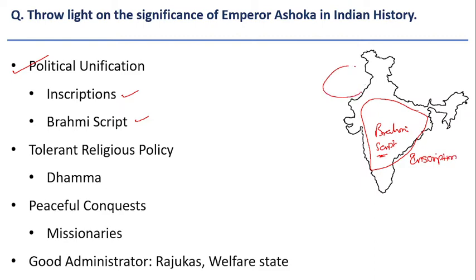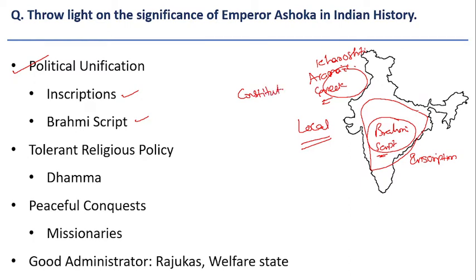And in this part, he issued inscriptions in local scripts like Kharoshthi script, Aramaic script, and Greek scripts. So this shows that on one hand, he unified the entire Indian subcontinent through a single script called Brahmi script, and at the same time he used local scripts and local languages to spread his message. It was considered as one of the constitutions of his time period. So these inscriptions can be considered as the constitution of those times.